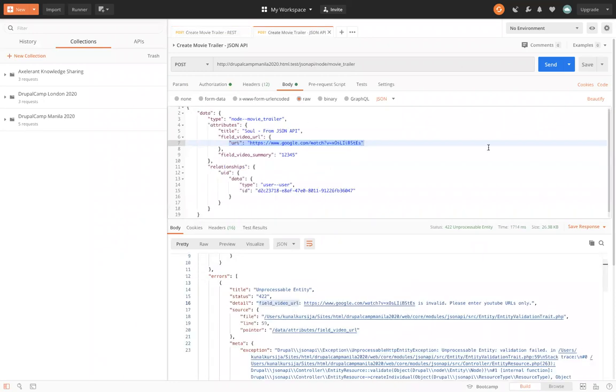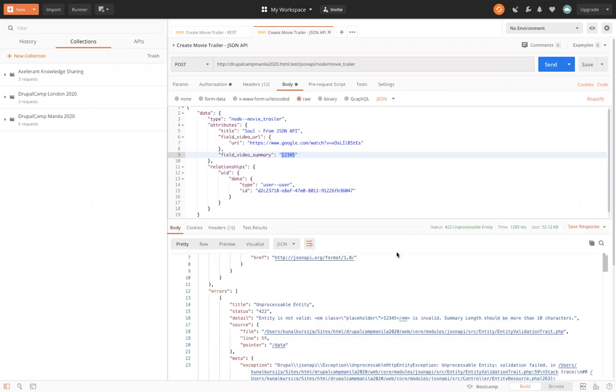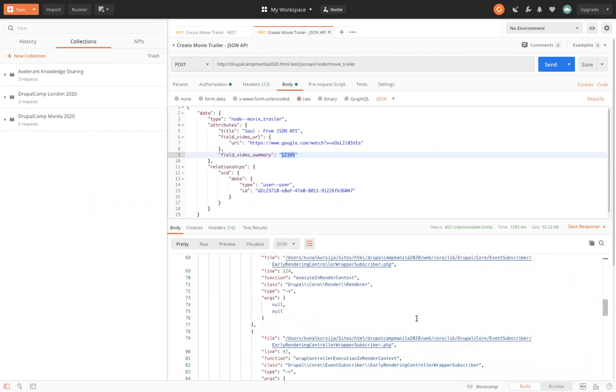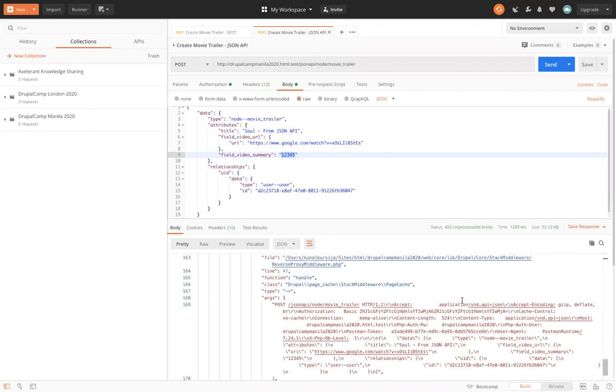Again, let's check from the JSON API. We are entering incorrect URL and the incorrect summary over here. Let's hit the send button. Okay, again, we have the same response, which is an error response. It says entity is invalid. Summary should be more than 10 characters. Now this is the first error. Then we'll also be having the second error somewhere in the bottom. I'll have to find it. But you get the idea basically. We have the unprocessable entity errors.